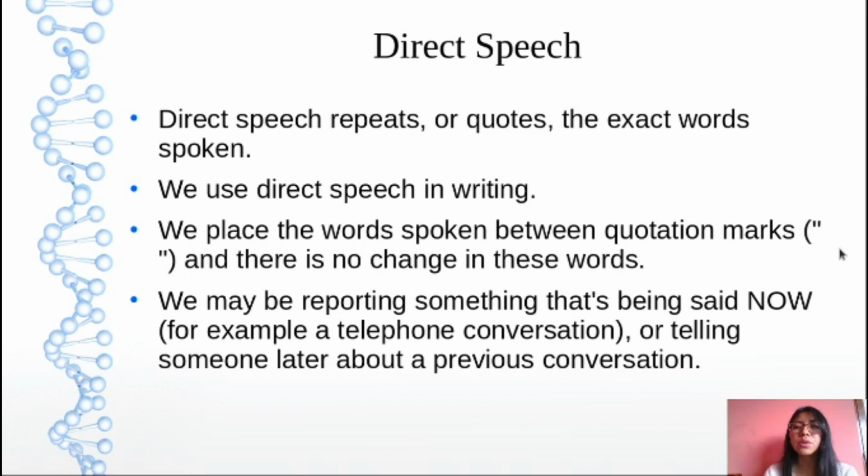So you are going to use quotation marks in order to repeat what another person says. We might be reporting something that is being said, for example, a telephone conversation, or telling someone later about a previous conversation. So pay attention. Direct speech you are going to use in order to tell someone what another person says. You have to use quotation marks and you have to repeat the exact words spoken in written form.